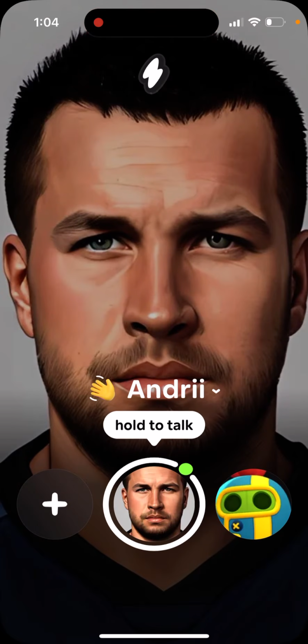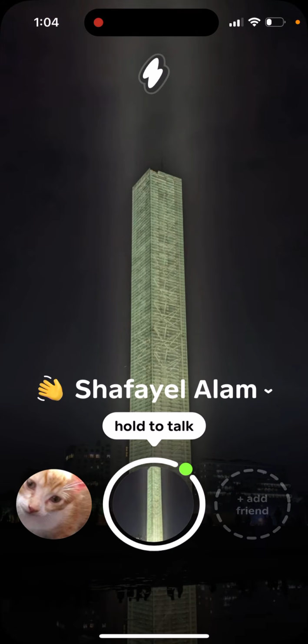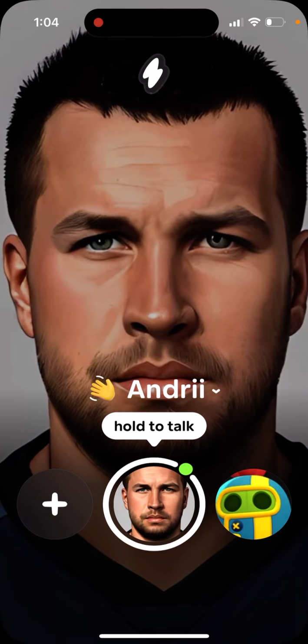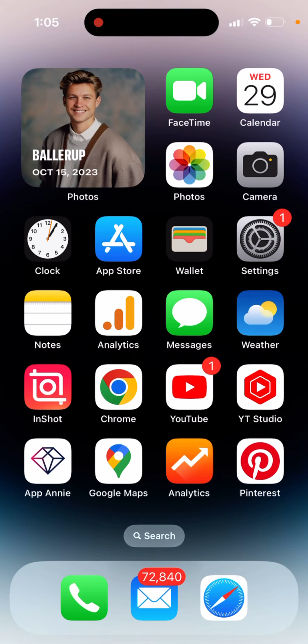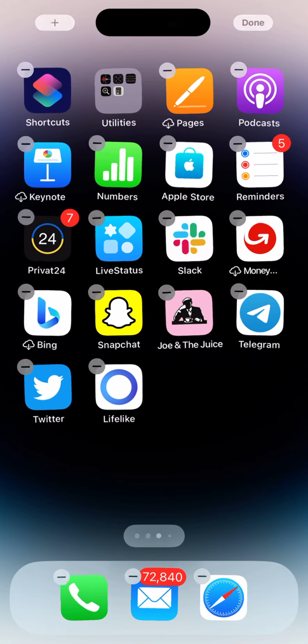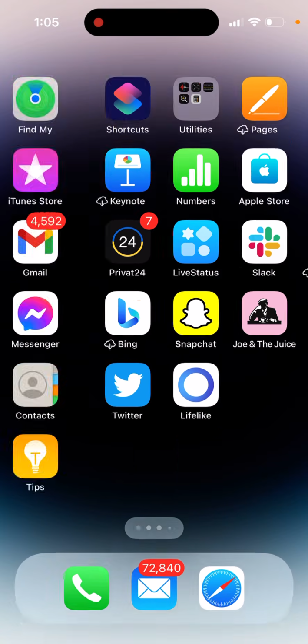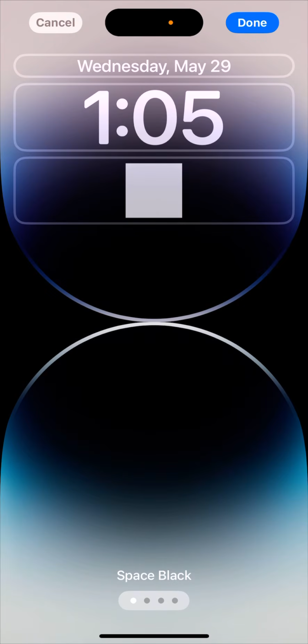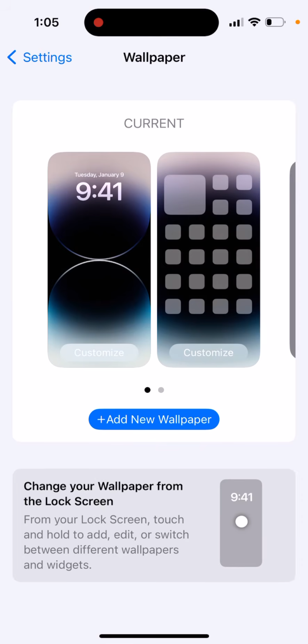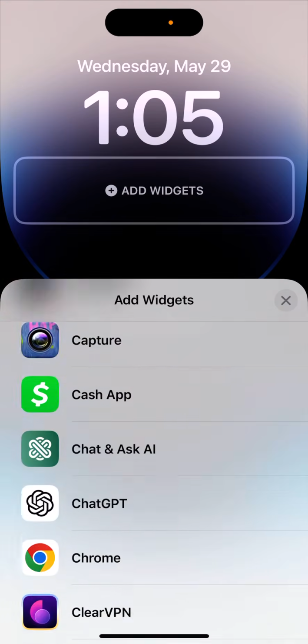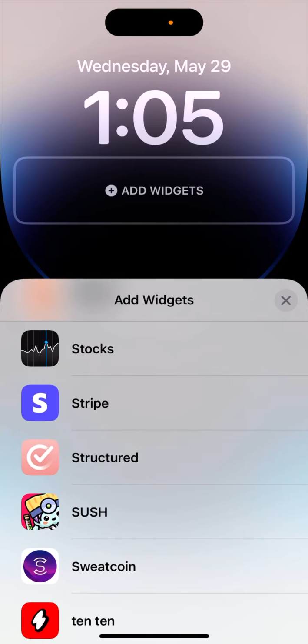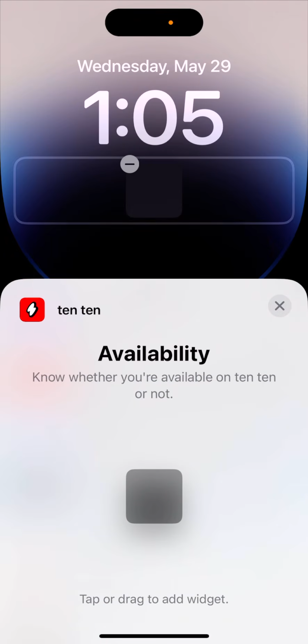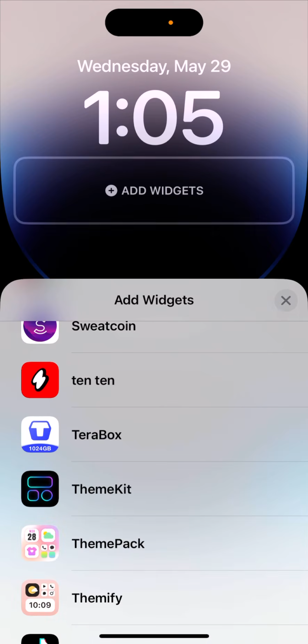So that's just what you have here. What else do I need to say? Hey, they don't yet have a home screen widget. So if you try to add a home screen widget, it's not here for this app, but they do have a lock screen widget. So if you try to add a lock screen widget, it just says here add widgets. And then here you also have the 1010 app. So you can also add this availability widget, to know whether you're available on 1010 app or not. You can also add it there.